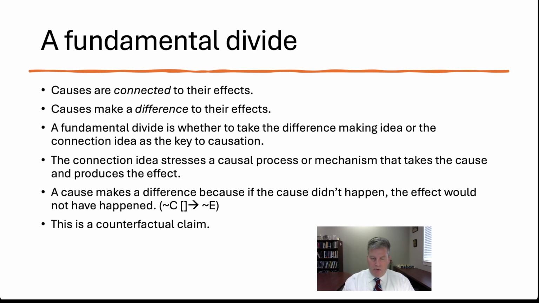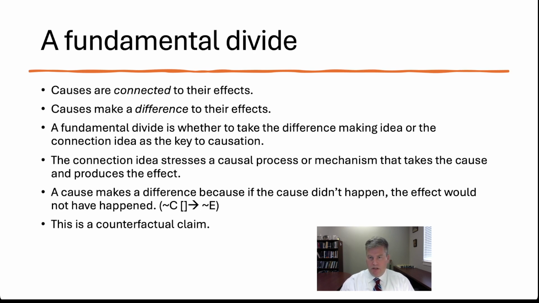If you're attracted more fundamentally to the difference-making idea, you'll be attracted to the idea that ultimately we can use something like a counterfactual to analyze causal relations, where the counterfactual is a claim that if this particular thing occurred, then this other thing would occur. In the case of trying to understand difference-making and causation, we talk about what would happen if the cause didn't occur.